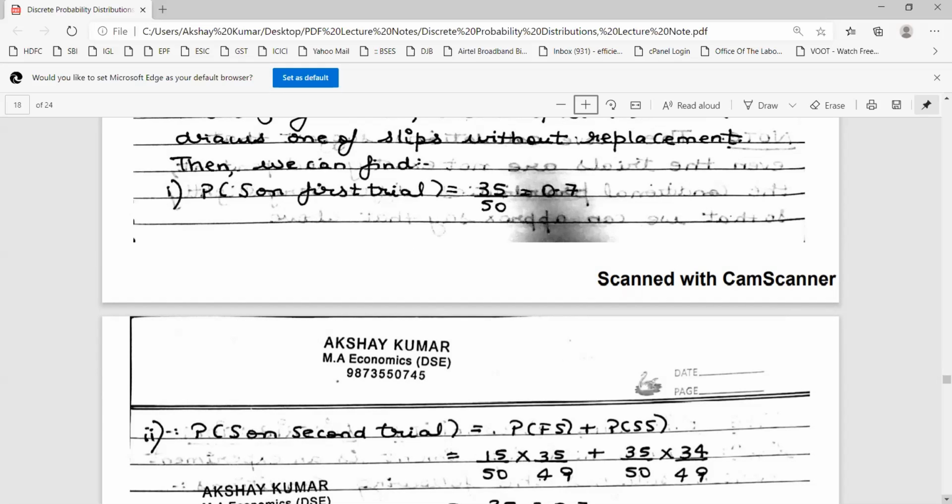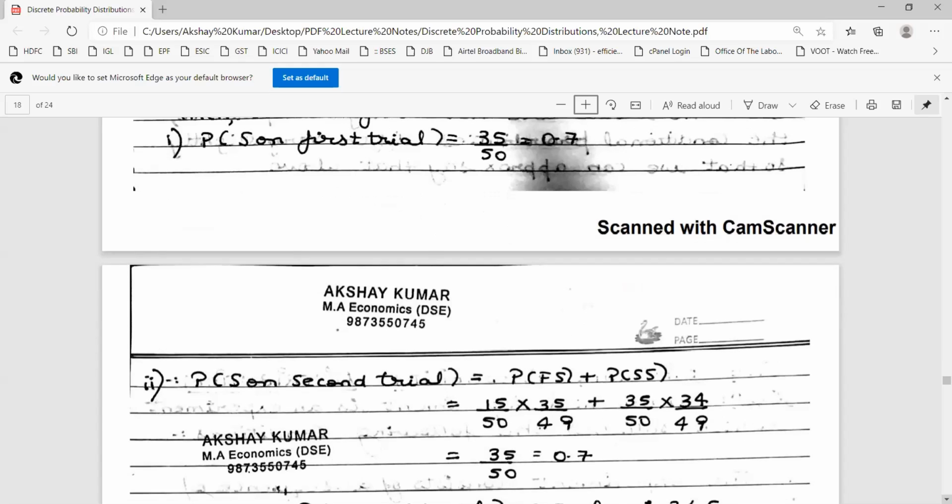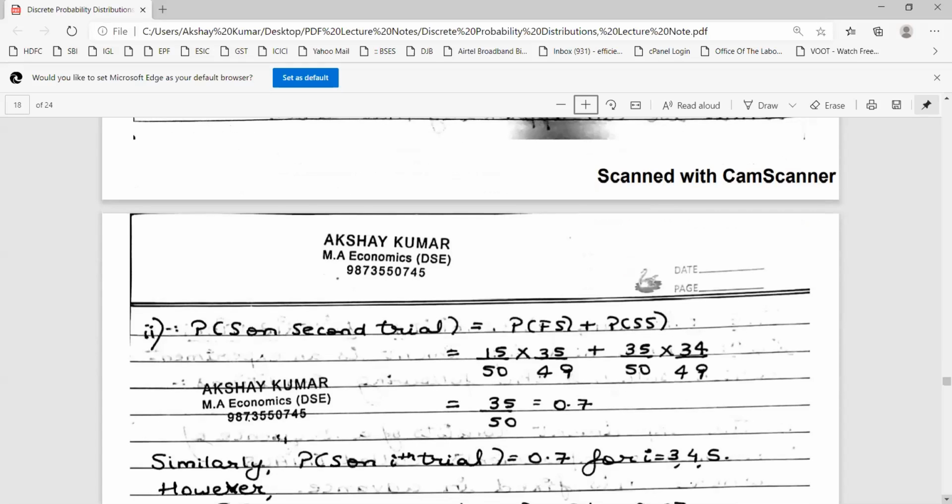First is a failure, so 15 by 50 into the denominator will reduce by 1, 49, because it's without replacement. So 35 by 49 plus PSS. PSS means first restaurant was also success, second restaurant is also success. So 35 by 50 into 34 by 49. Now that comes out to be, again if you see, 0.7. Success on the second trial also comes out to be 0.7.